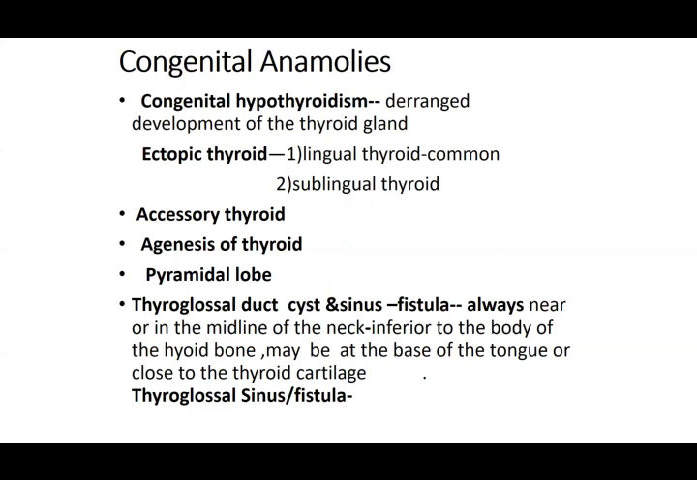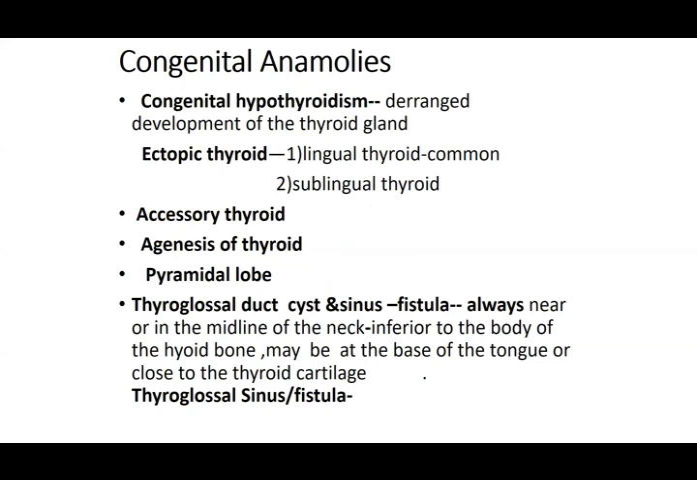Because of its position, the lingual and the sublingual thyroids are there. Lingual is more common, just underneath the tongue, because it starts to descend from there till the level of the neck. Then there is agenesis of the thyroid, where there can be no thyroid development at all.